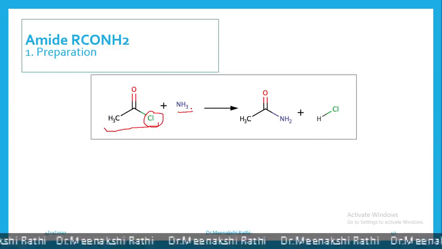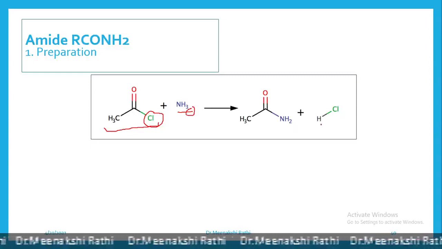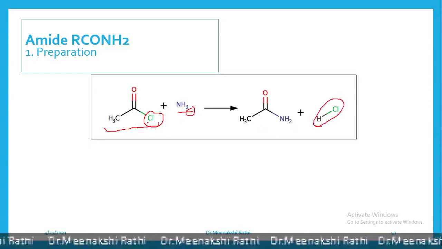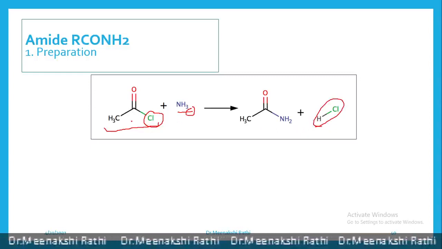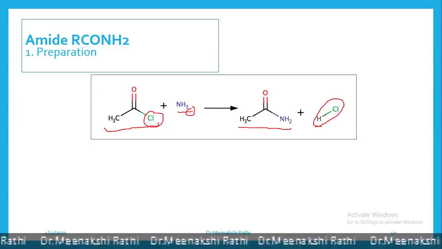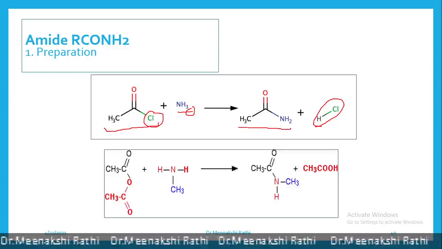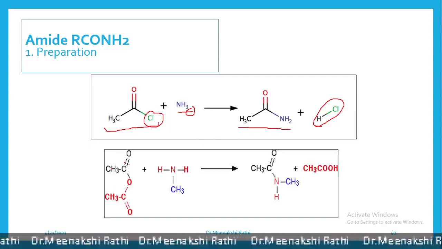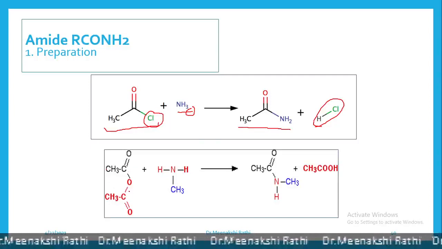Cl and one hydrogen atom from ammonia are removed as HCl, and the NH2 group is attached to the acetyl group. So there is a formation of acetamide, that is an amide.